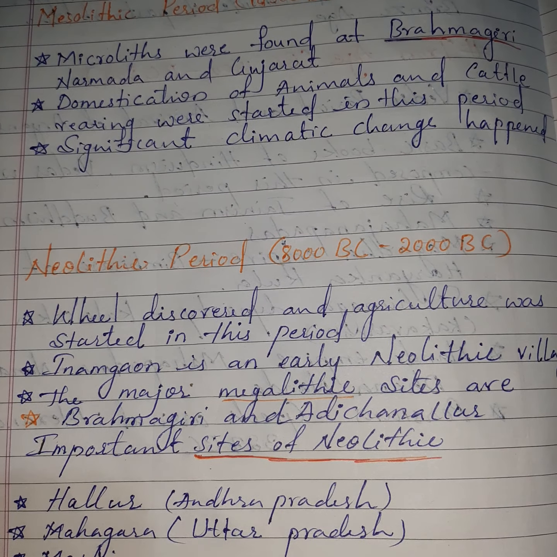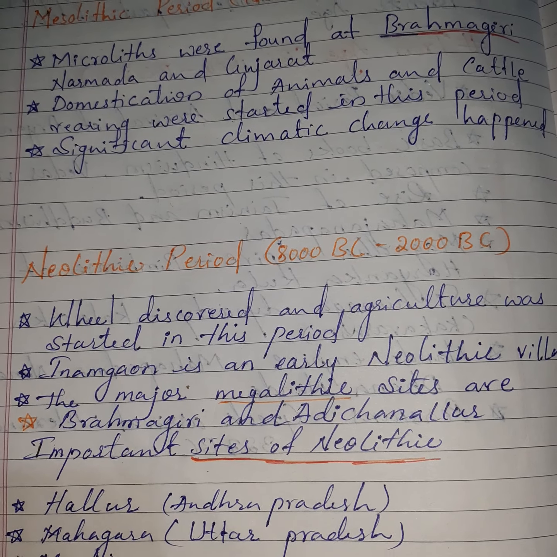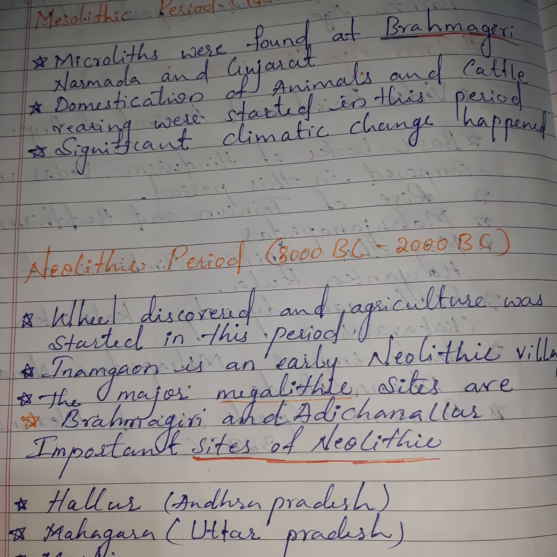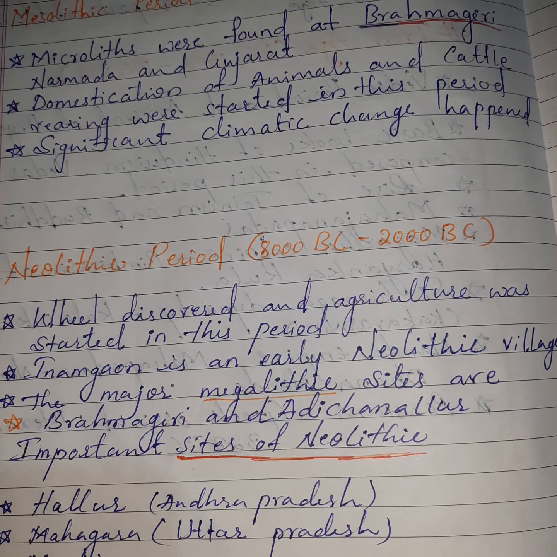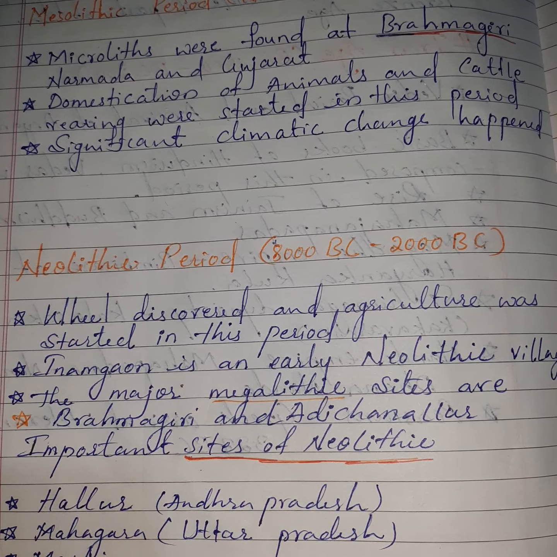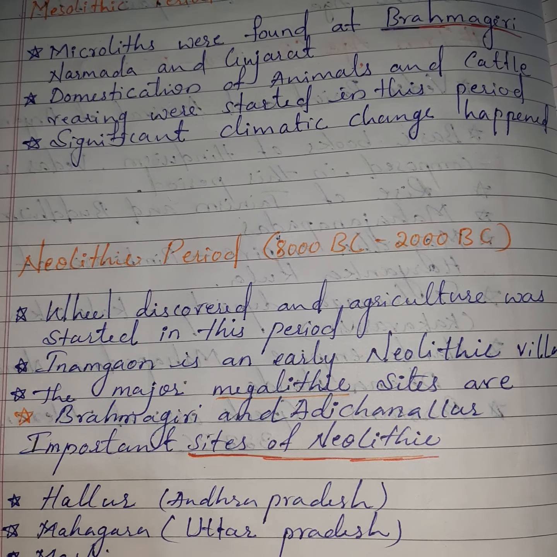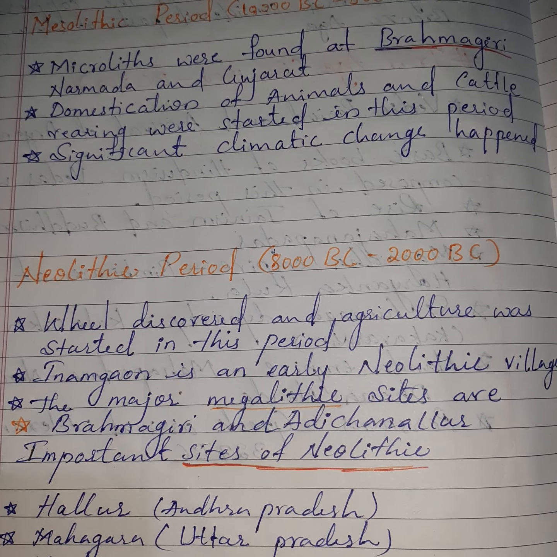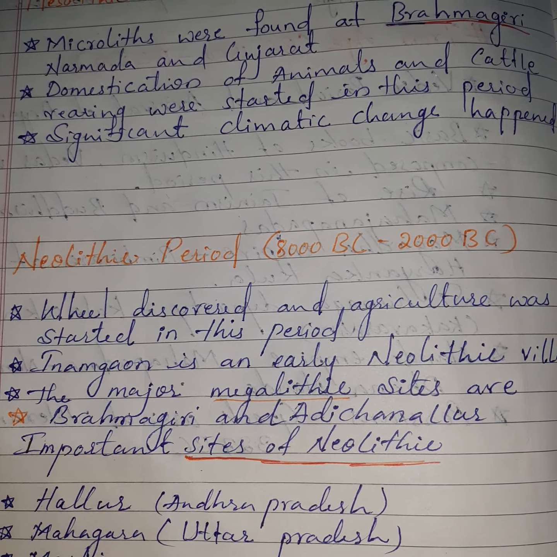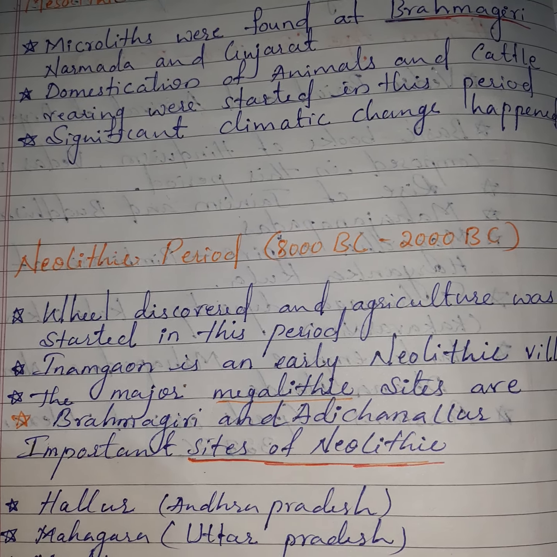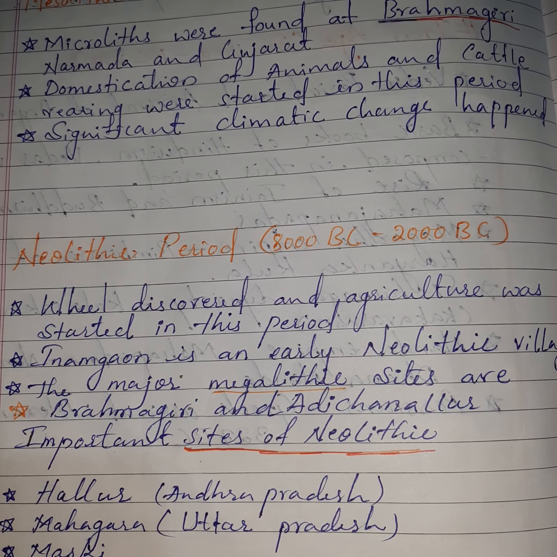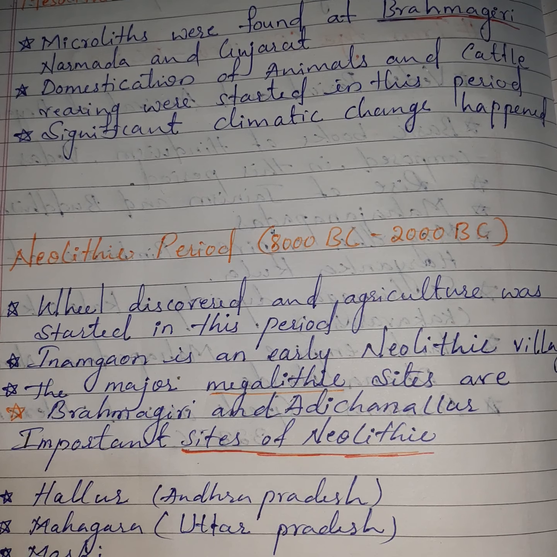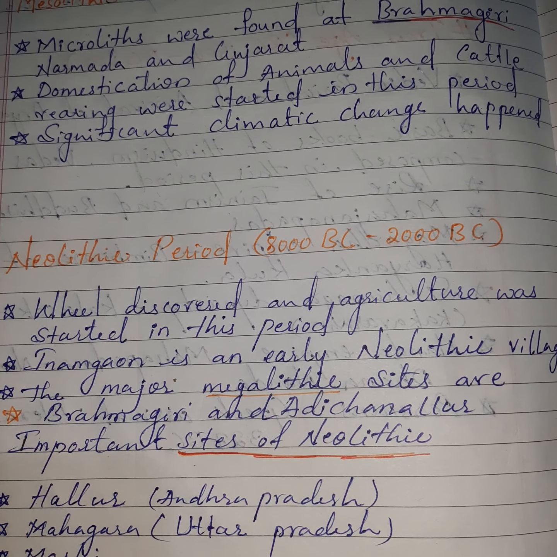Third one is Neolithic period, from 8000 BC to 2000 BC. In this period, the wheel was discovered and agriculture was started. Before Neolithic period, these were very rare; we can't find agriculture and wheel like that. But in Neolithic period, we can see the wheel was discovered and agriculture was also started. Inamgaon is an early Neolithic village, the first place where agriculture was started.